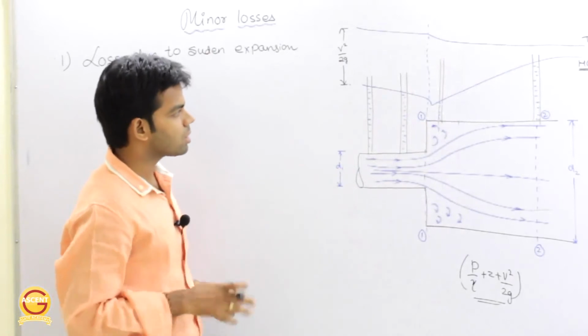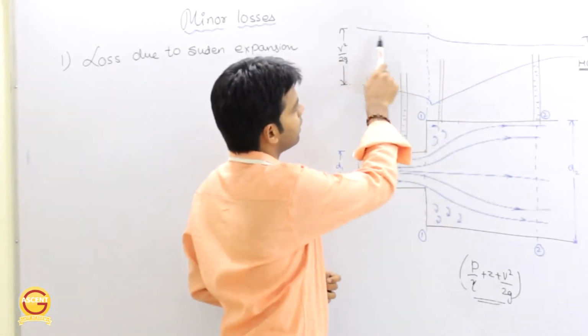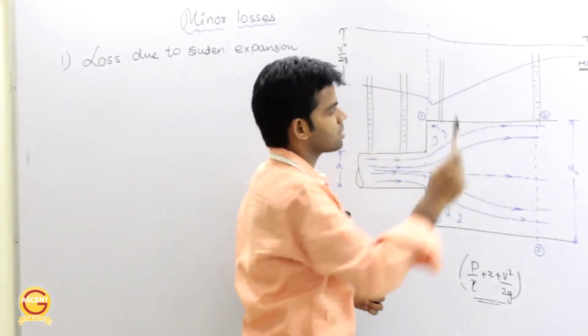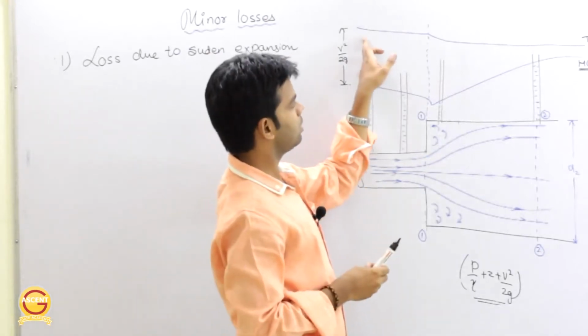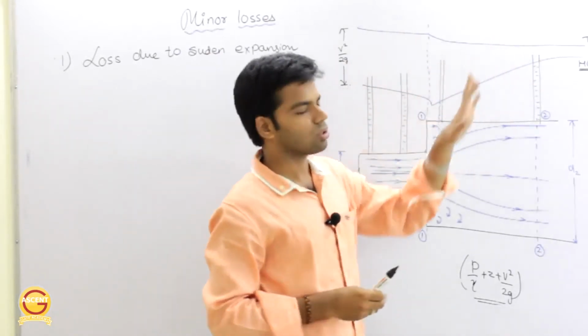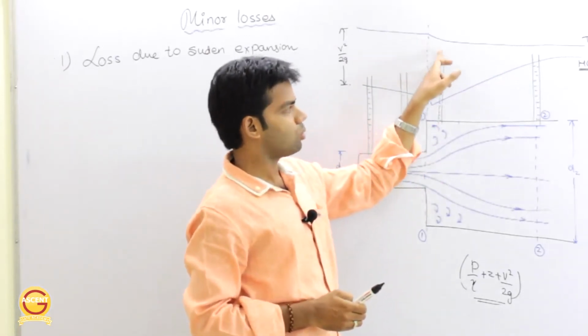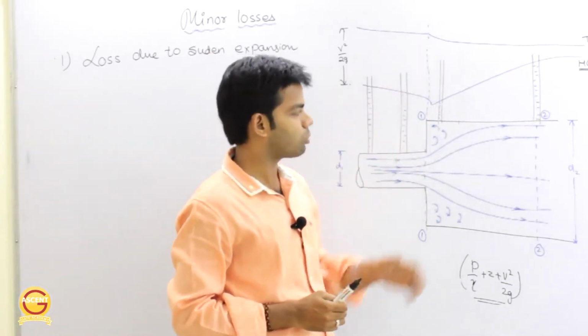Okay, so one thing you can see here, because obviously this total energy line, total head, will always decrease because the flow is always from high head to low head. Okay, so you can see here the total head is continuously decreasing. Okay, here the loss in head is more. I will tell you the reason why this loss in head is more at this particular point.